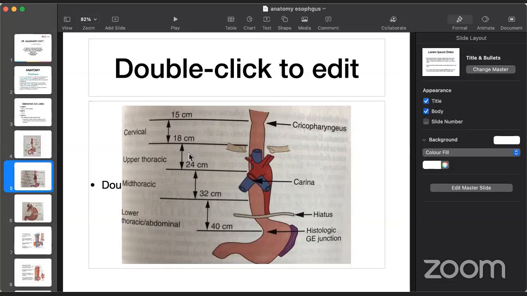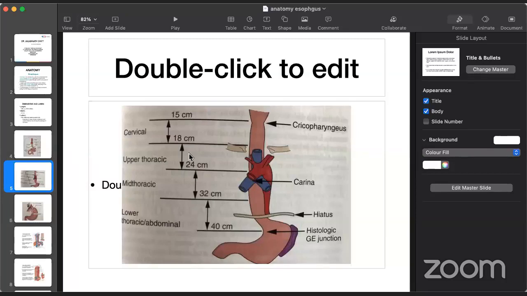This is all located in the neck region, and then every 6 centimeters is divided into the upper thoracic, mid thoracic, and lower thoracic esophagus. From 18 to 24 centimeters we call it the upper thoracic esophagus, from 24 to 32 centimeters the mid thoracic esophagus, and 32 to 40 centimeters the lower thoracic, along with the abdominal part of the esophagus.